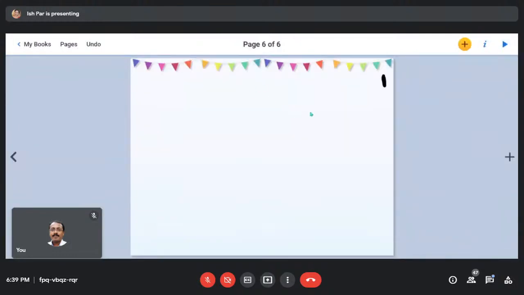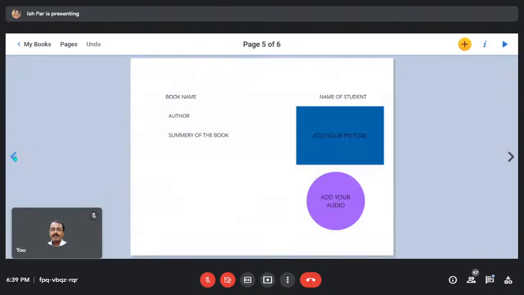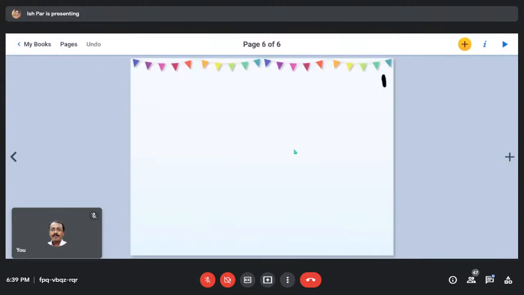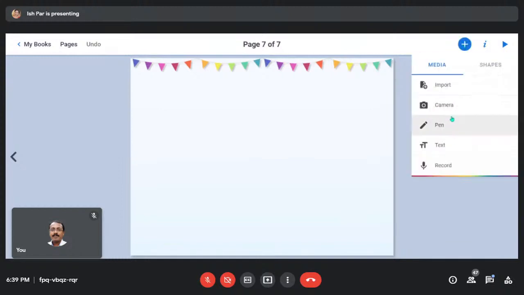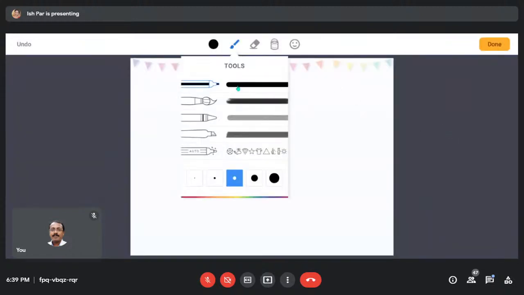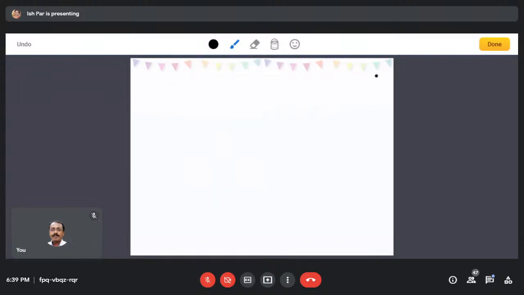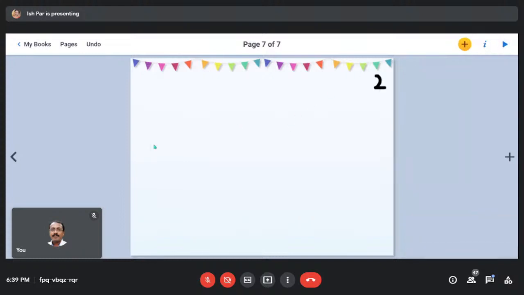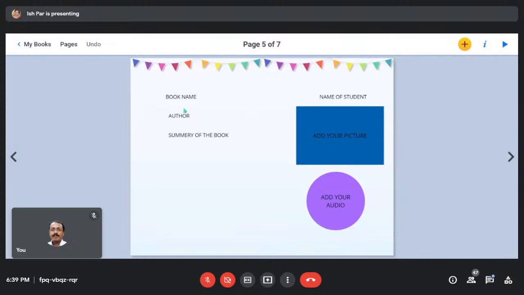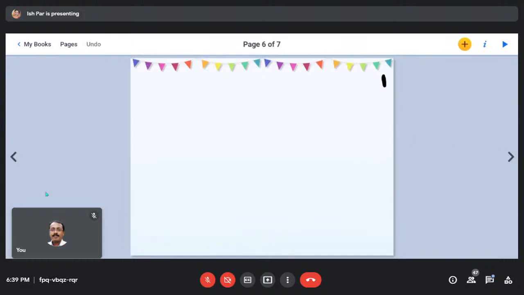So roll number 1 will copy the entire stuff from here, or you have to copy and paste it on every page. Either your student does it or you do it, that's possible. And then roll number 2. Similarly, you can give it to students up to 40, 50, as many as you want, or those who are willing to do it, that's also good. So the same template you can copy and paste on every page, otherwise let your student do it.